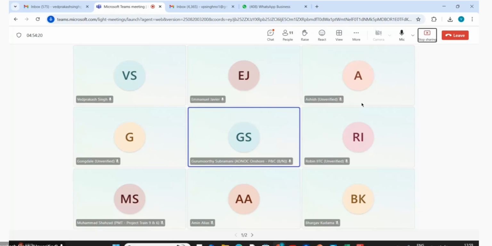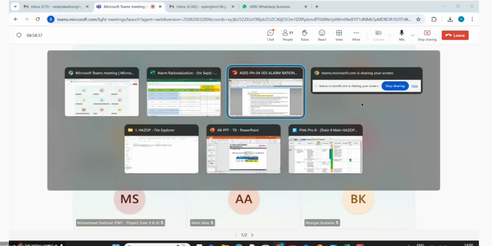Initially, the alarm will be there. Once enough DP is available, the alarm will be suppressed. Then the operator will come to know that enough DP is achieved, and then you will go for the main valve. So I think this is a valid alarm because the operator must know it. But I would say that let us put it in this category.